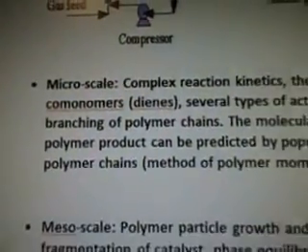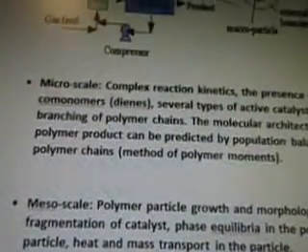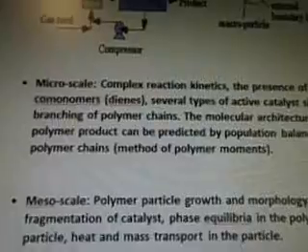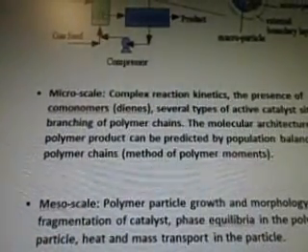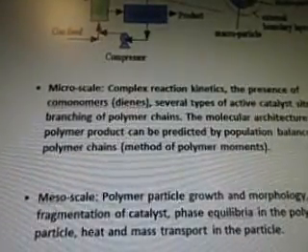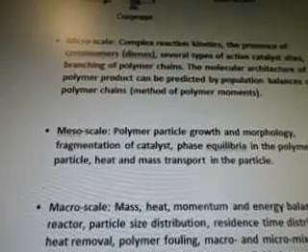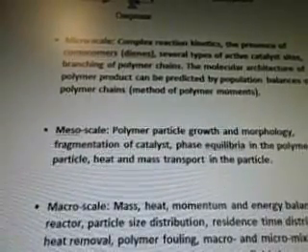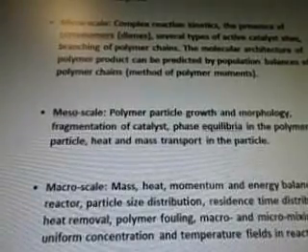Micro scale, complex reaction kinetics, the presence of comonomers, dienes, several types of active catalyst sites, branching of polymer chains. The molecular architecture of polymer product can be predicted by population balances of polymer chains, method of polymer moments. Mesoscale, polymer particle growth and morphology, fragmentation of catalyst, phase equilibria in the polymer particle, heat and mass transport in the particle.